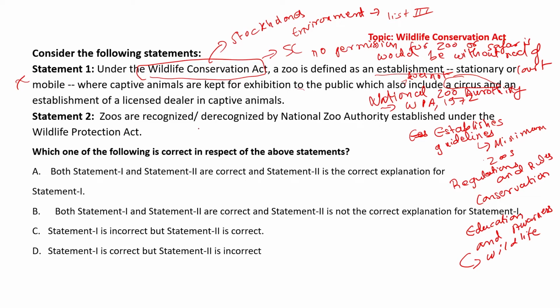Second statement, zoos are recognized, derecognized by the National Zoo Authority established under the Environmental Protection Act, obviously, and this was the authority which is in the news. Whenever you study about authorities, look at the law or act that created it, the constitution of that particular authority, that is, chairman and members, and objectives. These three pieces of information are necessary for you. If I take these two statements into consideration, obviously the answer will be C, because the first statement is incorrect and the second statement is correct.